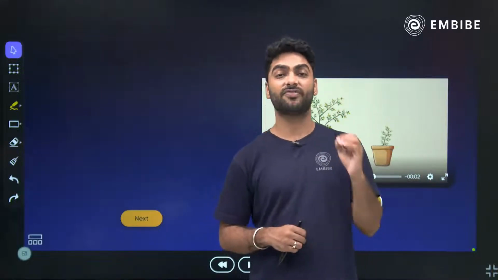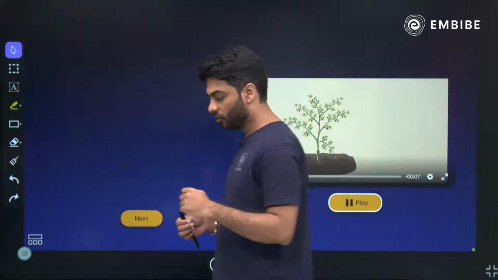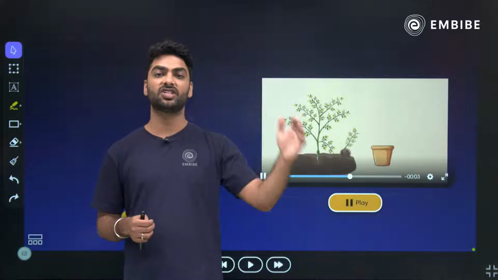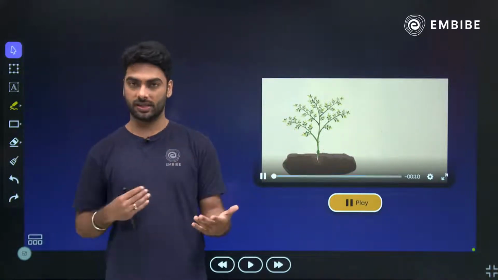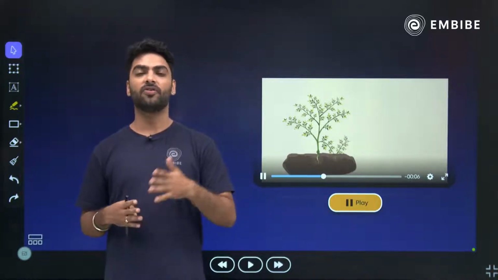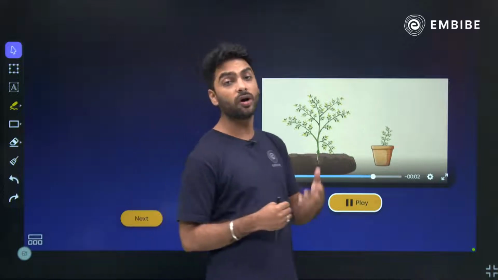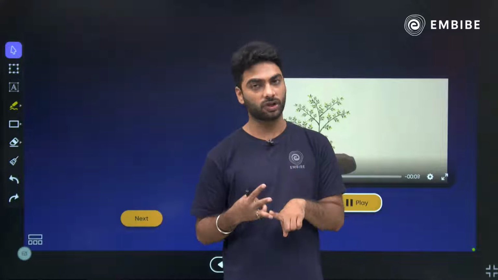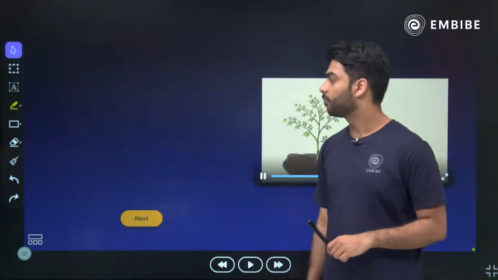This is called vegetative propagation. What do you mean by the word vegetative? Suppose we use it for a human, that this particular person is in a vegetative state. Vegetative means of no use, non-reproductive. And when I talk about vegetative propagation, it means reproduction through non-reproductive parts of the plant, that is stem, leaf or the root. First we have got vegetative propagation.